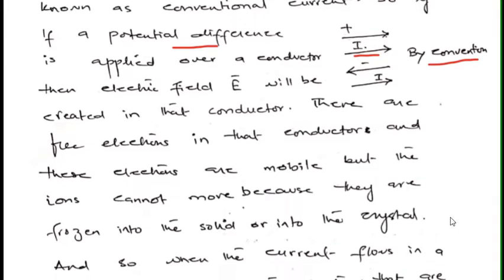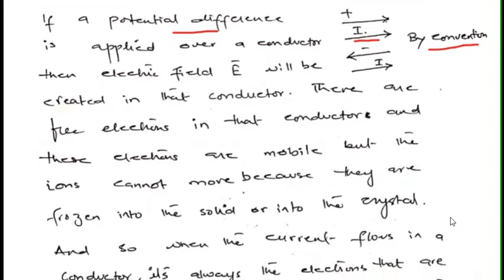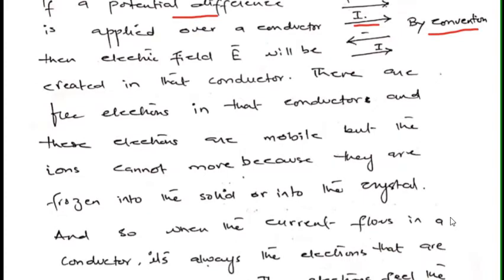So basically the movement is due to the electrons, and the positive ions are fixed in the crystal or in the material that we are taking as a conductor.